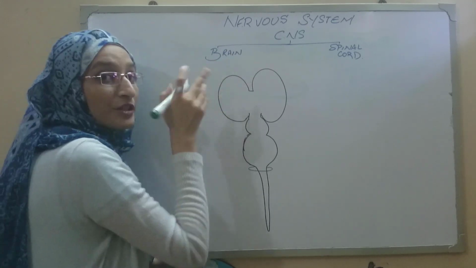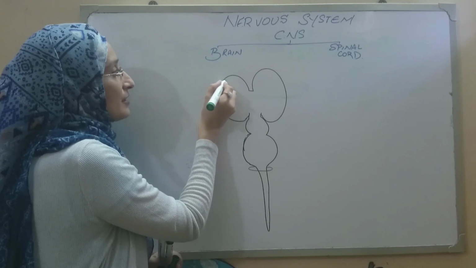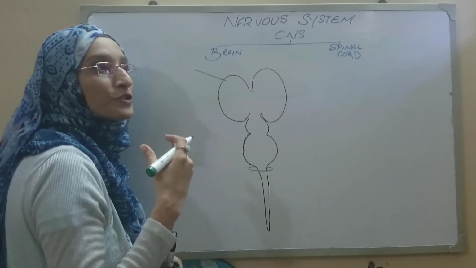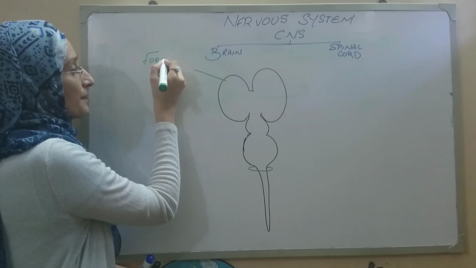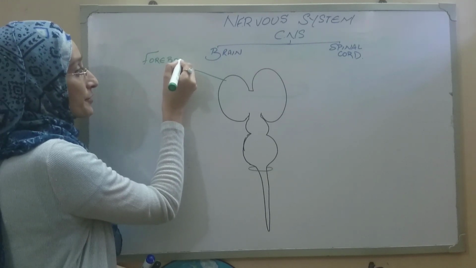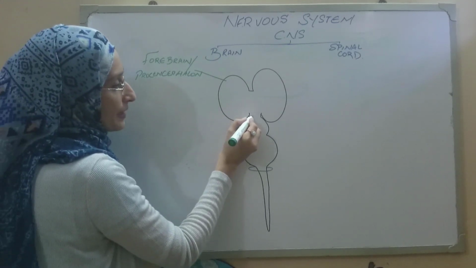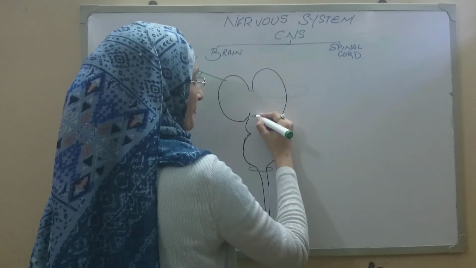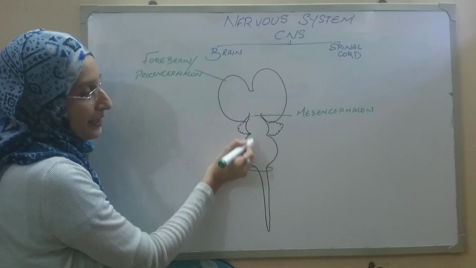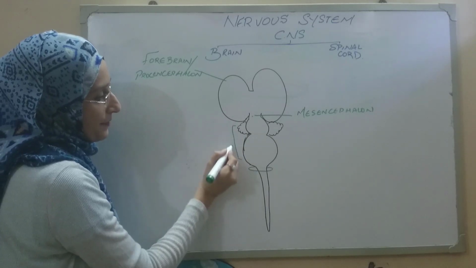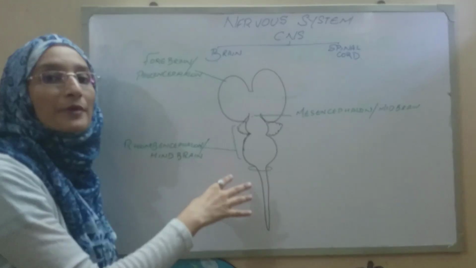Now let's talk about the three swellings that I mentioned earlier. We have the topmost or the most prominent swelling, which is known as the forebrain, or the prosencephalon. Then we have the mid swelling, which is known as the mesencephalon. Then comes the third swelling, termed the rhombencephalon. This is the general description of the components of the brain.